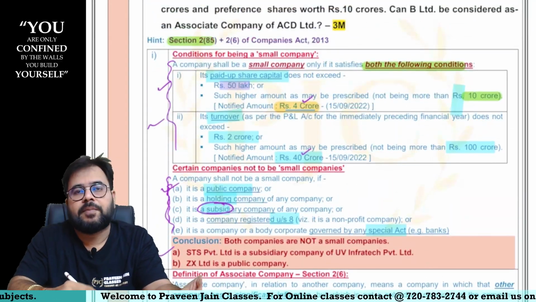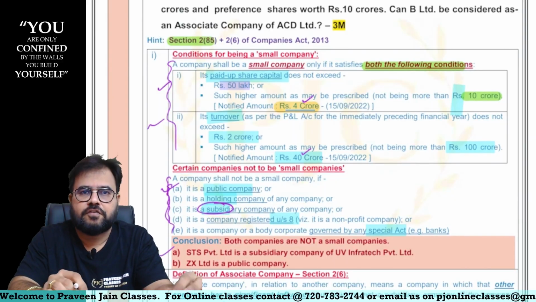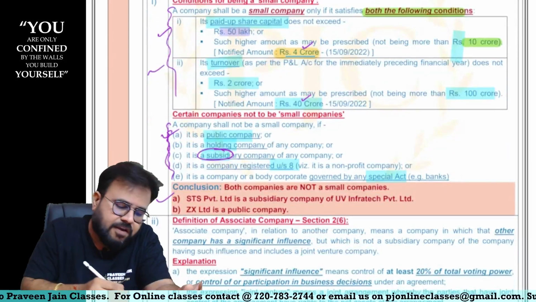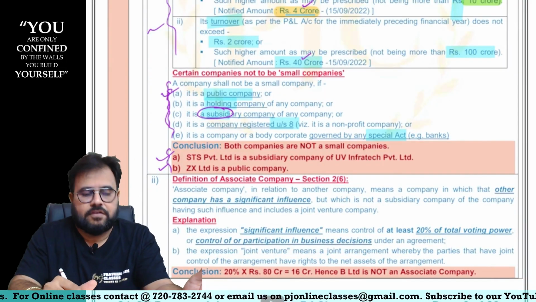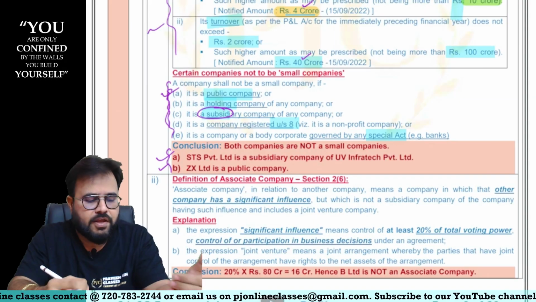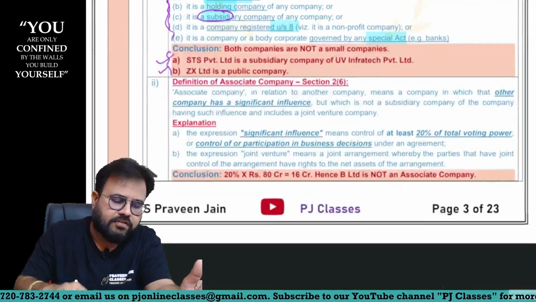Because it is a public company, even if you fulfill all the criteria, still you cannot enjoy the status of a small company, sir. Hence, even this company is also not a small company, sir. So the answer is neither STS Private Limited is a small company nor ZX Limited is a small company, sir. This is how you are supposed to mention your answer, sir.